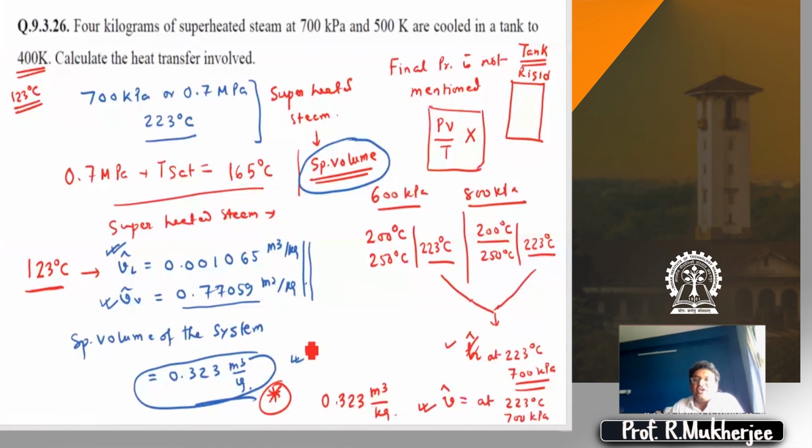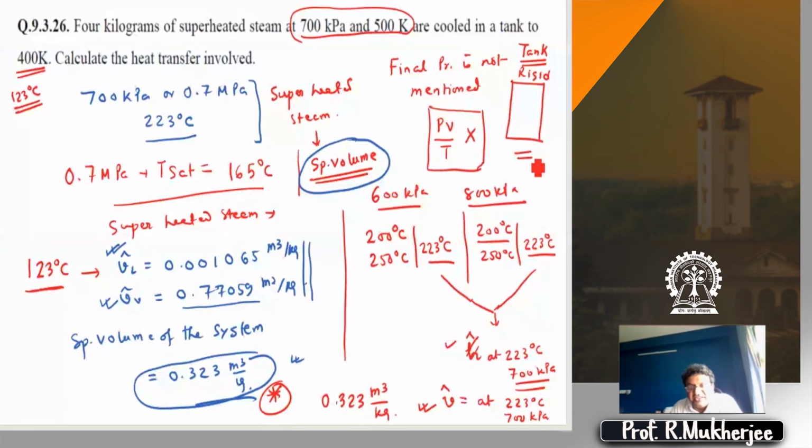So the specific volume you have calculated, don't argue. Please try to follow me, then you counter me. You have calculated a specific volume based on these two parameters, yes or no? So that specific volume, what am I telling? Is it making sense to you? This specific volume remains constant because neither the mass nor the volume is changing. Yes or no?